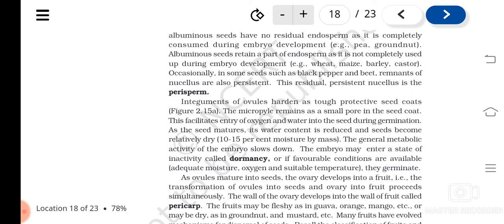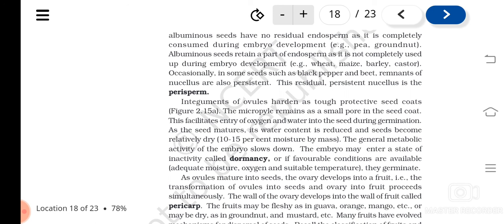It helps in the entry of water, oxygen, etc. during seed germination. When the seed matures, its water content will get reduced and it will become dry, isn't it? And the metabolic activity of the embryo will also slow down, and it may enter into a state known as dormancy. If favorable conditions come back, they will start to germinate again.